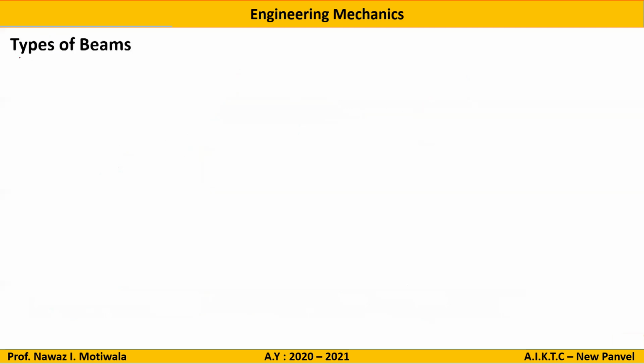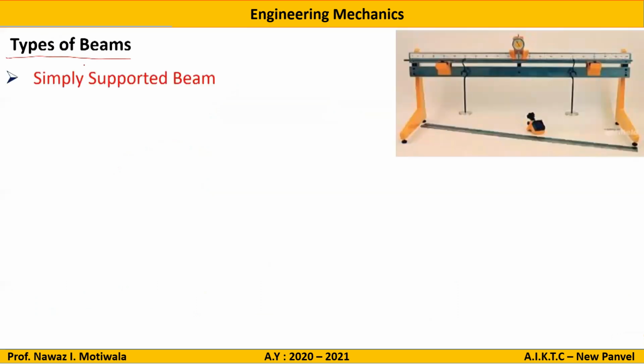Next part, types of beams. What are the different types of beams we can consider? The first one is the simply supported beam. Here you can see it's a simply supported beam. This is the beam, and it is supported only at the ends. Here there is a support, and here there is a support. If the beam is supported only at the ends, then it is known as a simply supported beam. Here it is written: beams supported at ends only are known as simply supported beams.